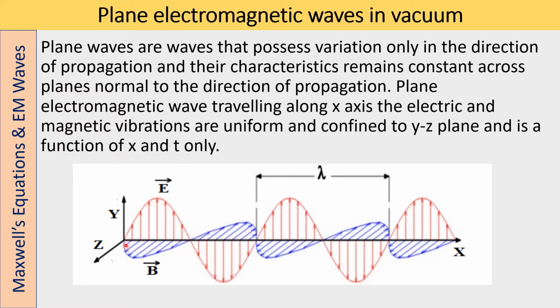So the wave is propagating in this particular direction, in the x direction. The electric field is varying here in this direction, and the magnetic field is varying in the z direction. So they are confined to the x-y-z plane, and the wave is moving only in the x direction. Such a wave is called a plane electromagnetic wave.